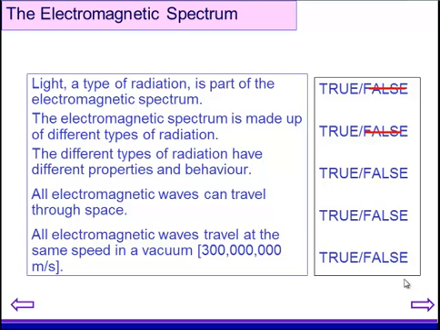The different types of radiation have different properties and behavior. True, that is what's going to make these things so interesting. They all do different things, which is quite fascinating.